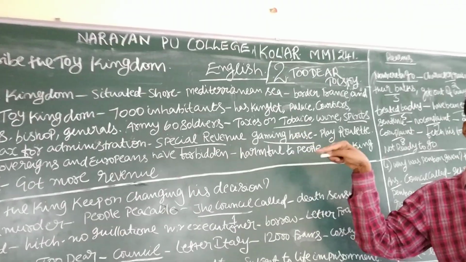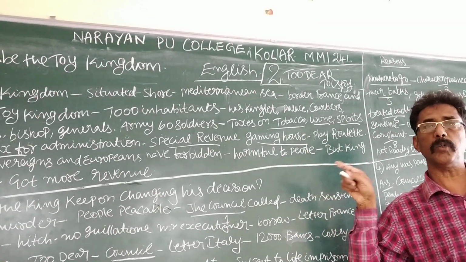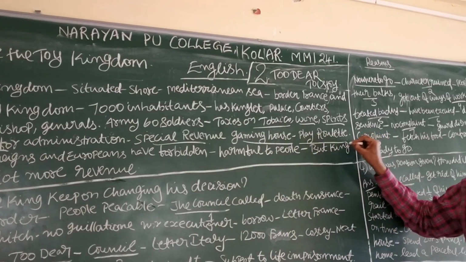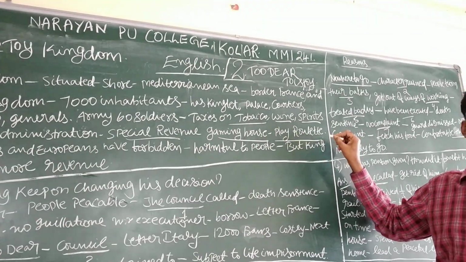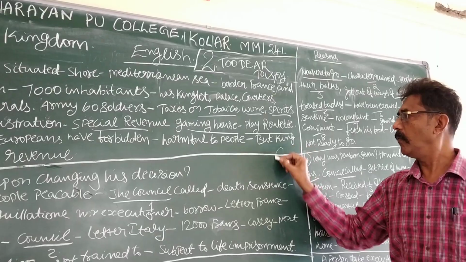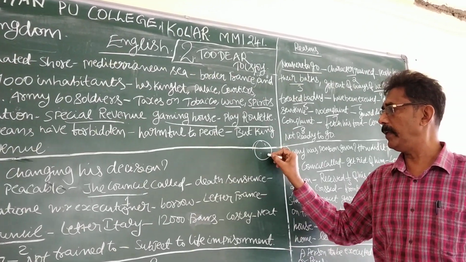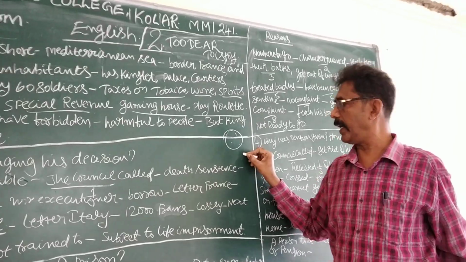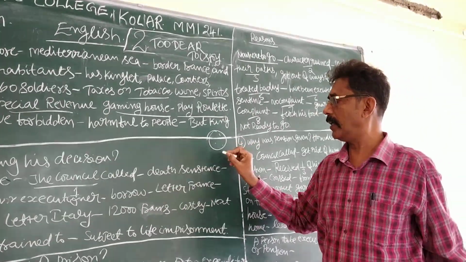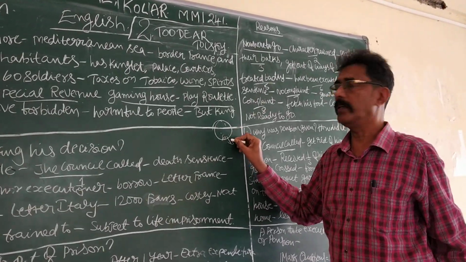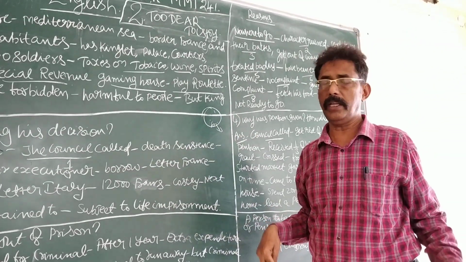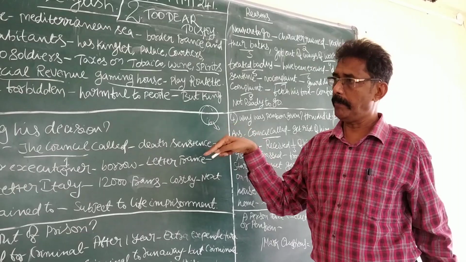What are people playing in this betting center? The game is called roulette. What is the meaning of roulette? It is a wheel game, so numbers will be there. People would invest or stake money on this. The person who has kept money on the winning number, say number 6, would take all the money staked by people there.